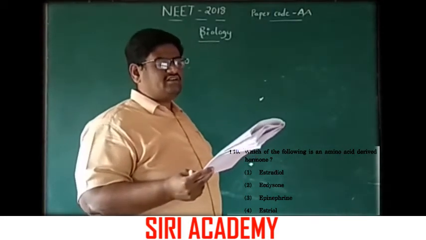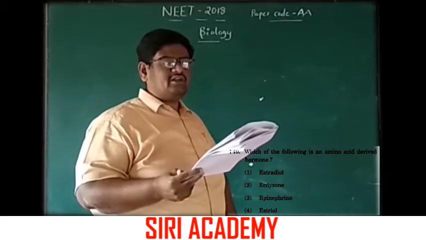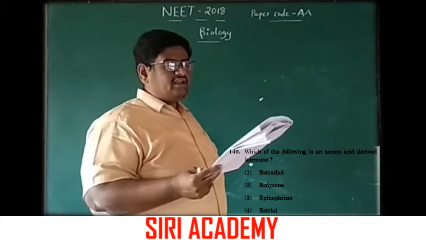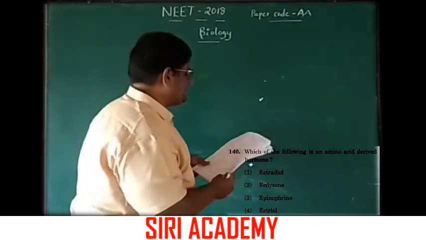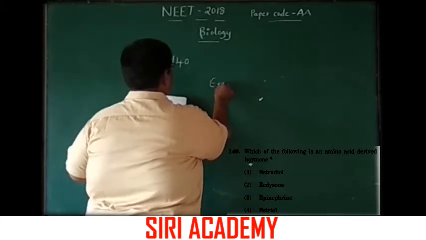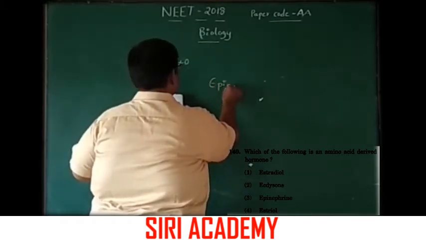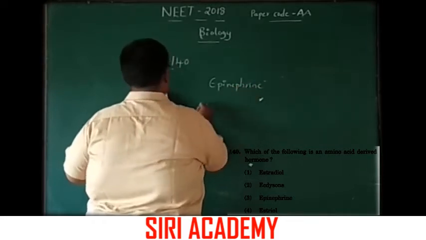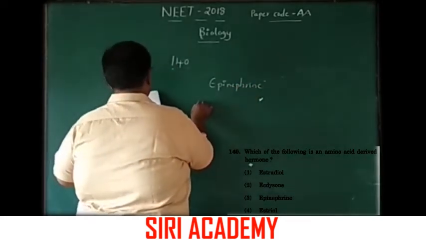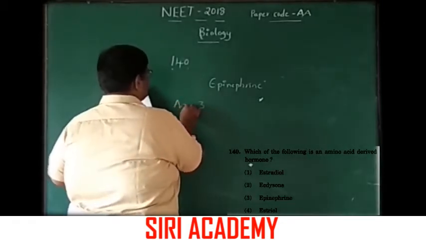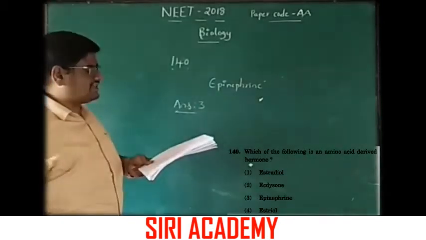Estriol and estradiol are estrogen hormones, and ecdysone. These three are steroids. Epinephrine is a derivative of amino acid. Answer option 3 is the correct answer.